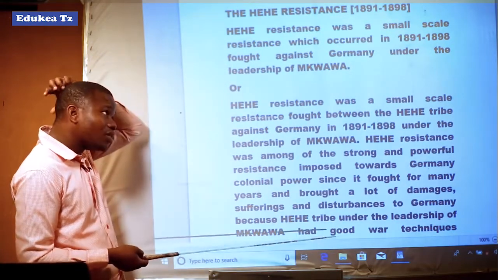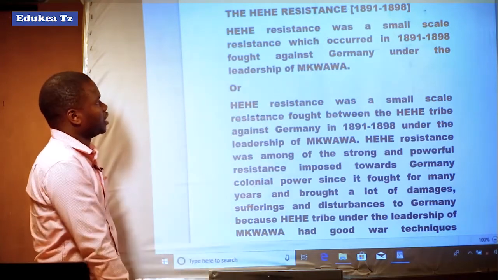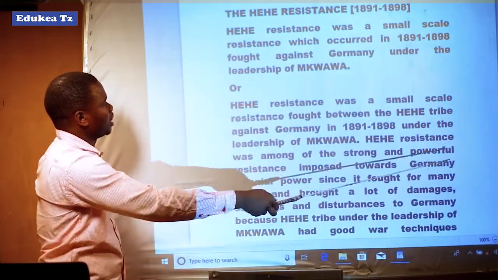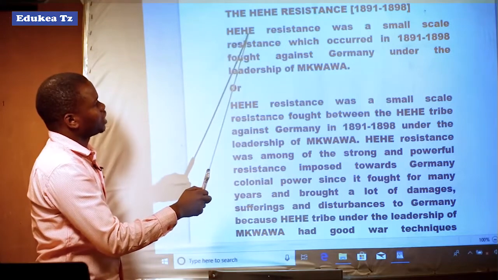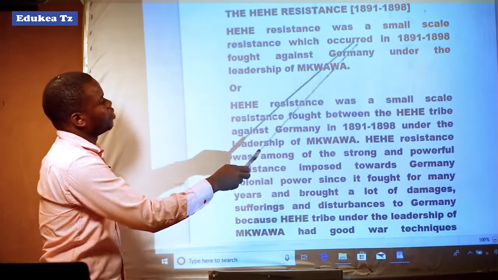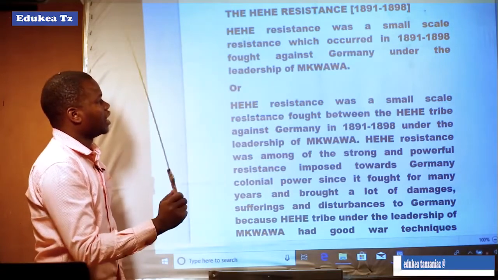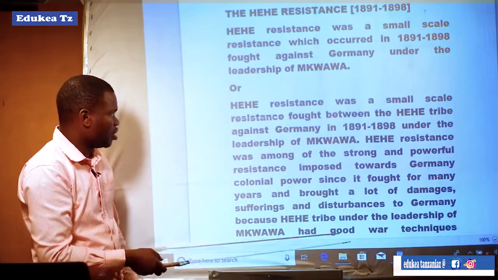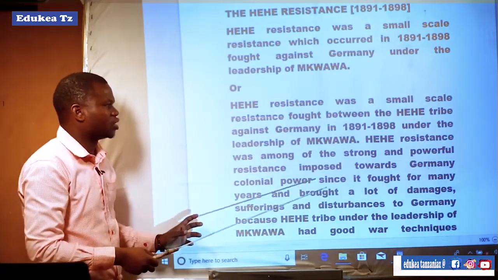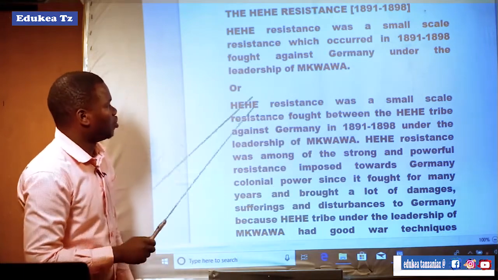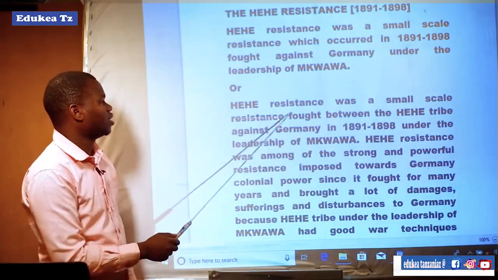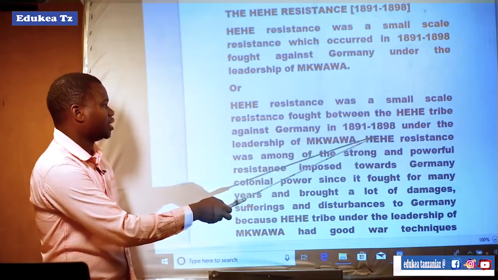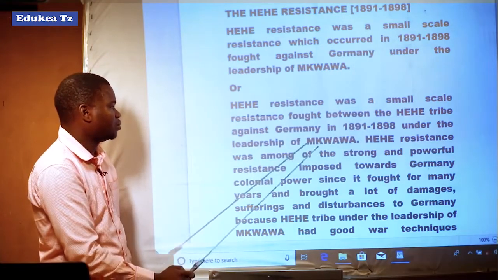The Hehe resistance of 1891 to 1898 was a small-scale resistance fought between the Hehe tribe and German rule or German control under the leadership of Mkwawa. Chifu Mkwawa of Hehe was the one who organized his people to fight against German rule. The Hehe resistance was a small-scale resistance fought between the Hehe tribe and the Germans from 1891 to 1898 under the leadership of Mkwawa.